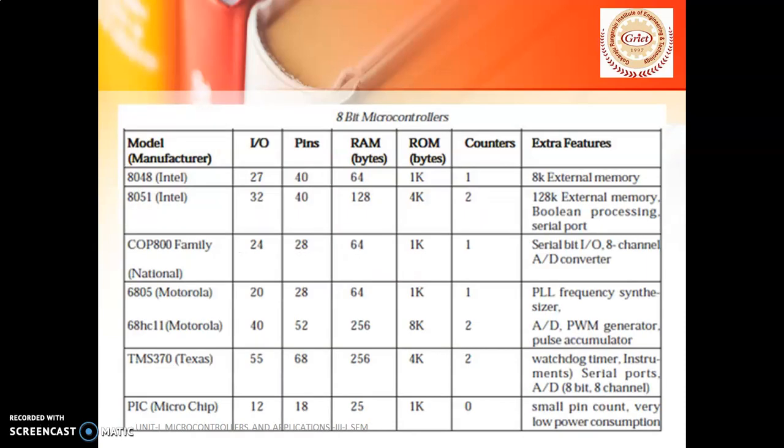And coming to this table, we can have some 8-bit microcontrollers which were developed by different companies. As we are going to study about the 8051 microcontrollers, let's see this particular controller here. 8051 microcontroller was developed by an Intel company. This particular controller is going to have 32 I/O pins. Total we have 40 pins. Total we have 128 bytes of RAM, 4K of ROM, 2 counters, and the extra features here we have are 128K external memory, Boolean processing and the serial port.